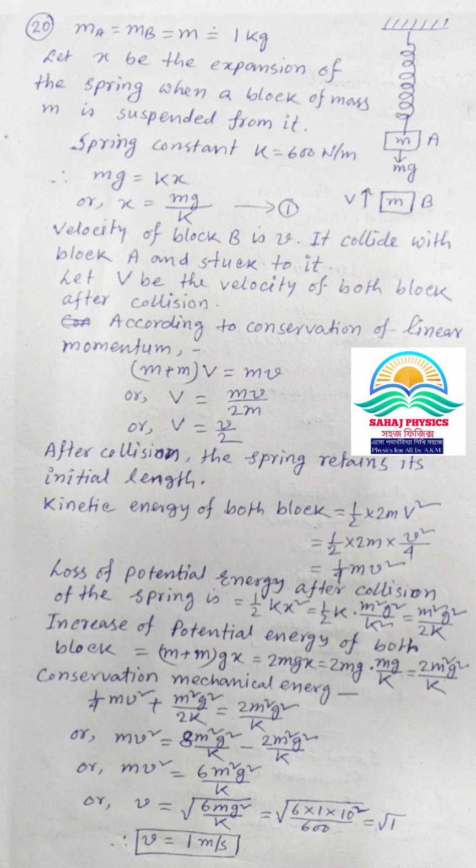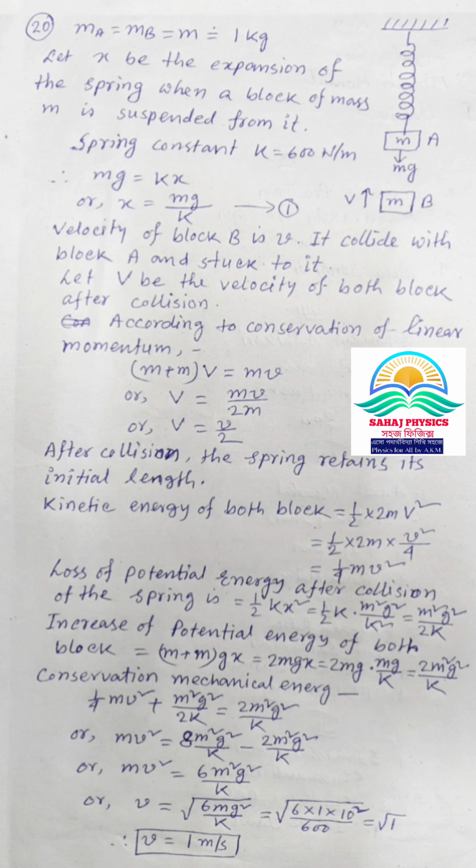Increase of potential energy of both blocks is (m + m)gx = 2mgx = 2mg × mg/k = 2m²g²/k.